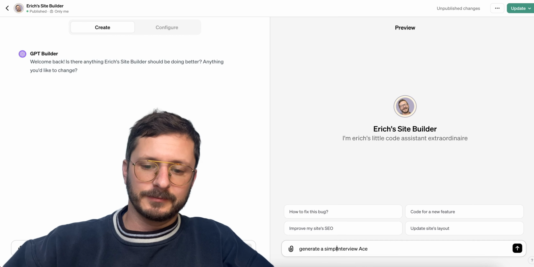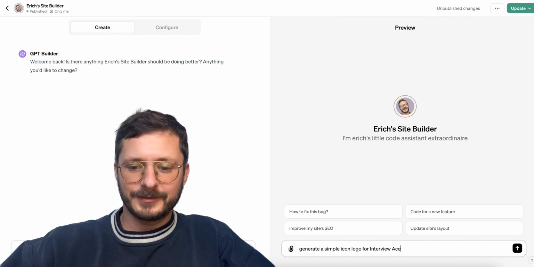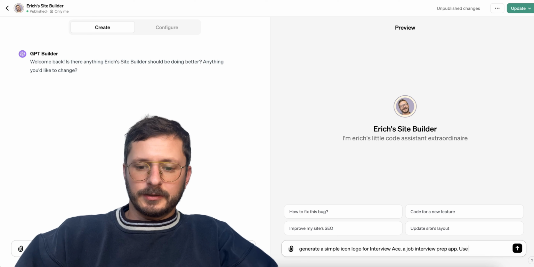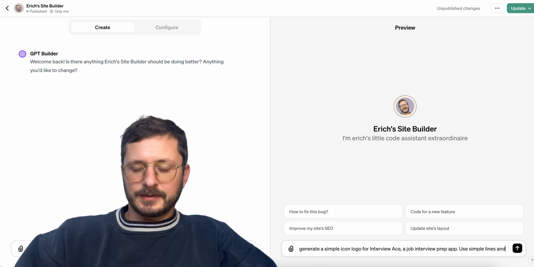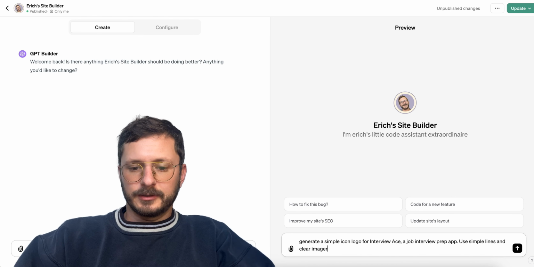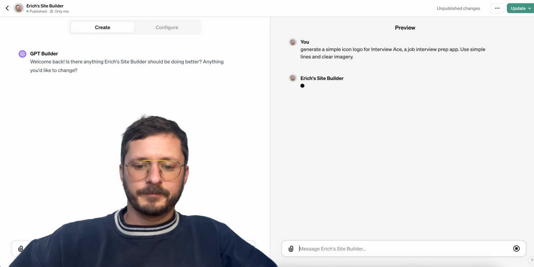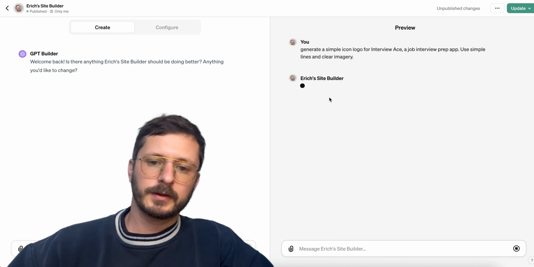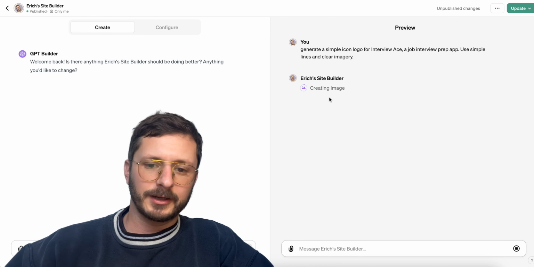Generate a simple icon logo for Interview ACE, a job interview prep app. Use simple lines, clear imagery. Is that gonna work? There we go.